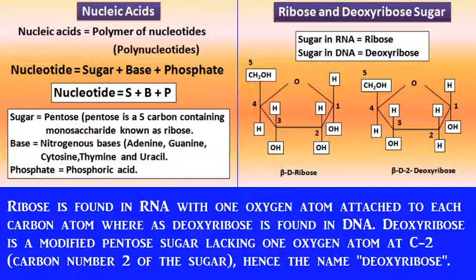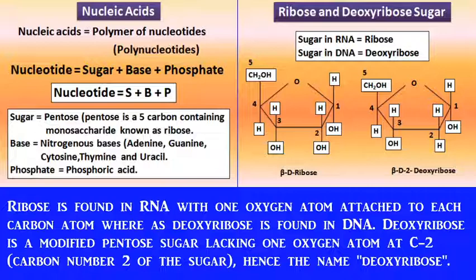You can see in this slide, nucleic acids are composed of nucleotides, and a nucleotide itself is composed of sugar plus base plus phosphate. Once again, a nucleotide is the monomeric unit of nucleic acids, and this nucleotide contains three components. One is sugar, second one is base, and third one is phosphate.